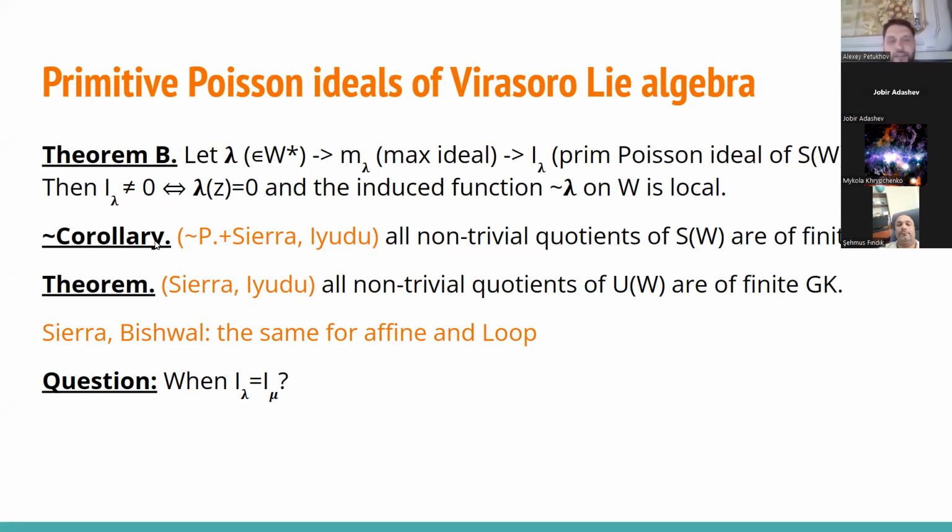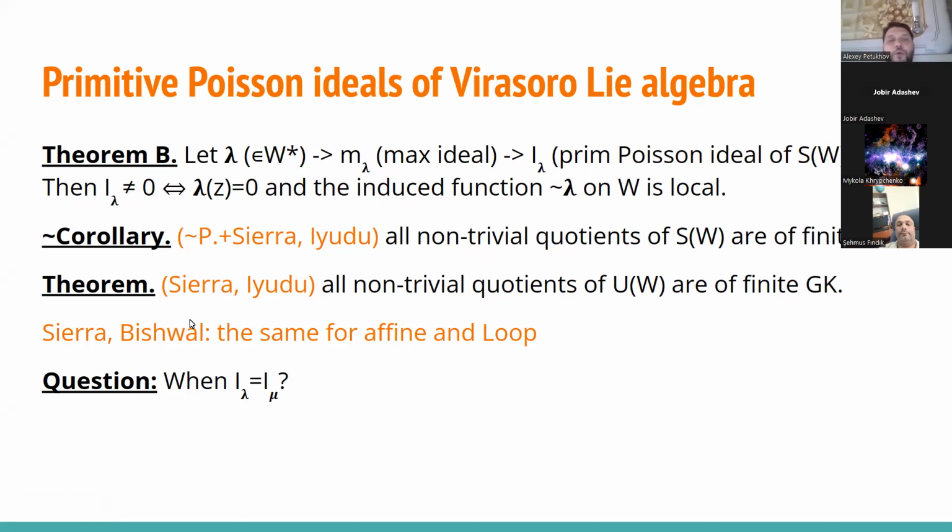Well, the statement by the theorem by Susan Sierra and Natalia Yudo is that every non-trivial quotient of the symmetric algebra, Virasoro algebra, and Witt algebra is of finite GK dimension, and a similar statement for affine algebras was achieved by Susan Sierra and Rekha Bishwal.